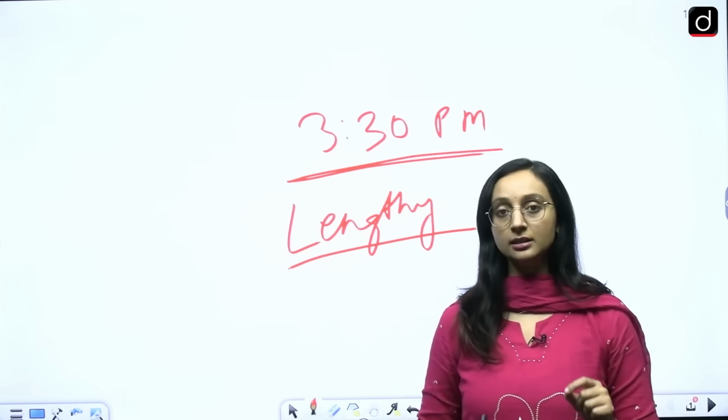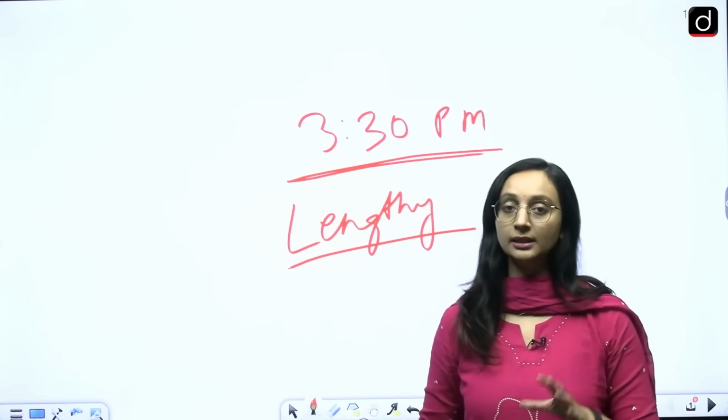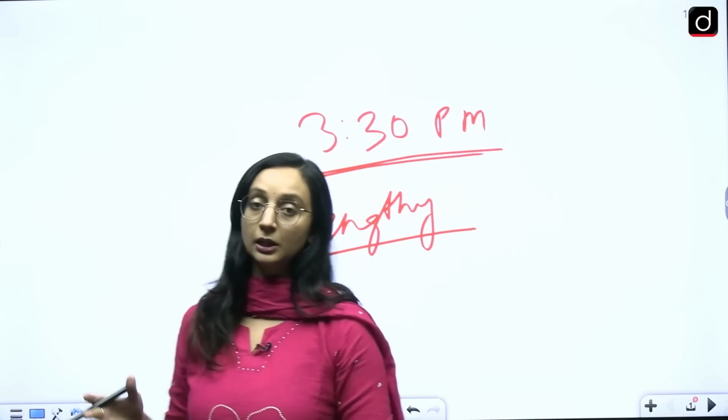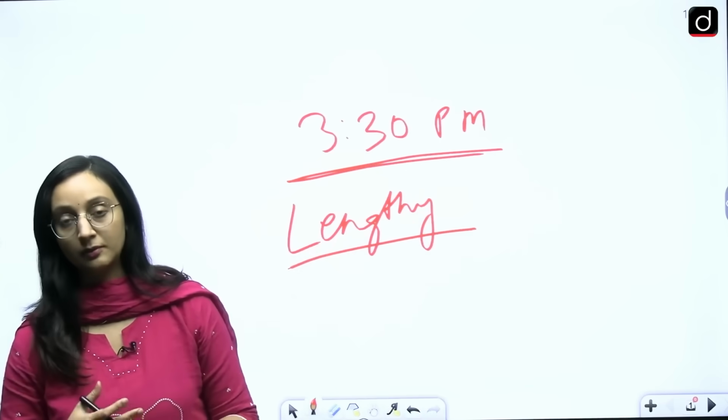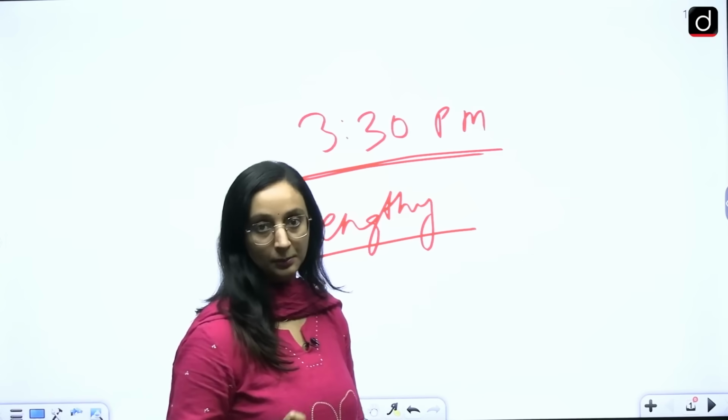So the anticipation has been that the paper will be on difficult lines. We are definitely going to call this paper not an easy paper. It was a lengthy paper and it was a difficult paper.